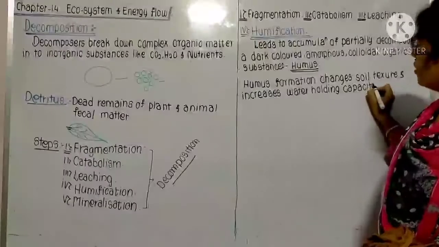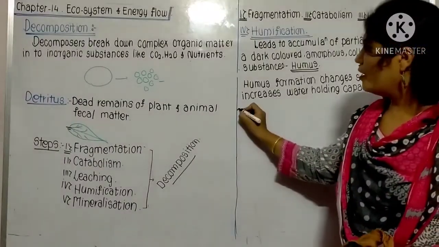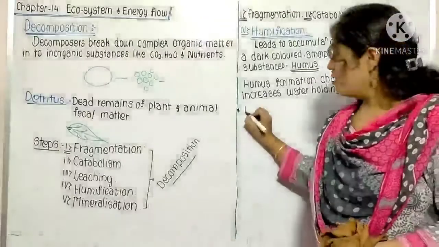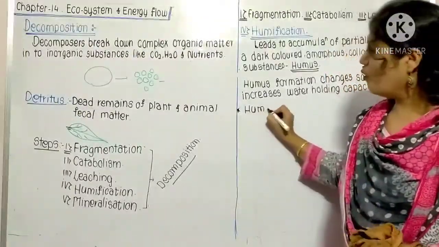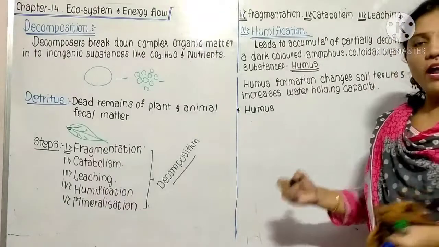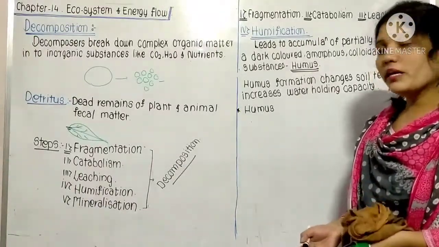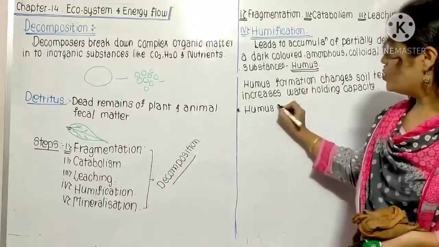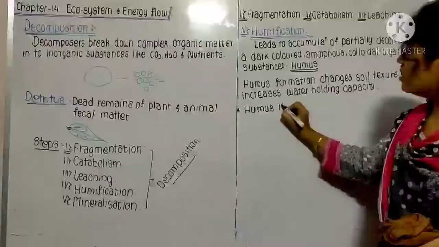This is humification. This humus is very important to increase the value of the soil, to increase the nutrients in the soil. That's why this humus is there.